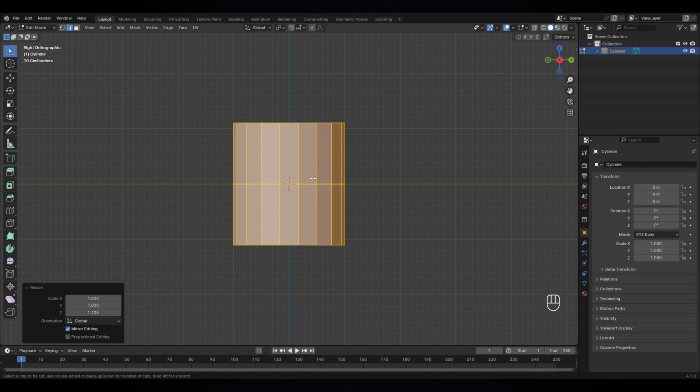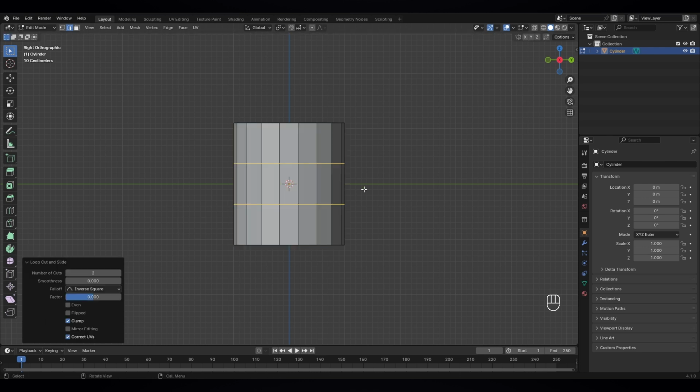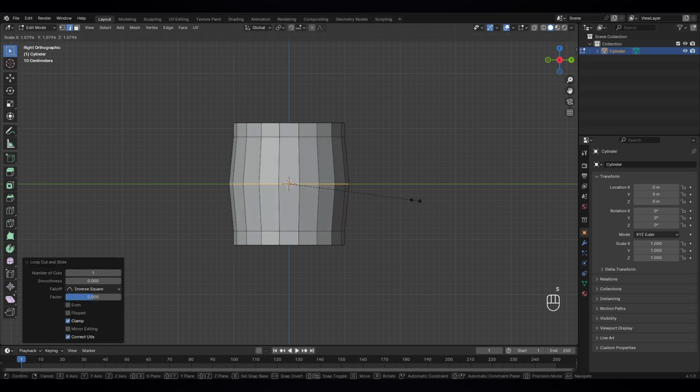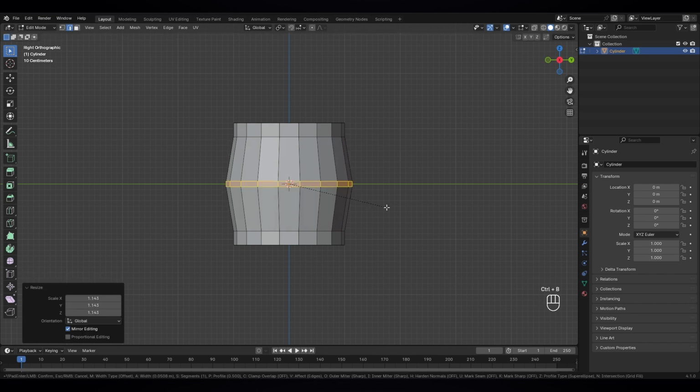So right now let's give it 2 loop cuts, and S to scale it up here, and let's give it 1 more loop cut here, and S to scale it, and also let's give it a bevel.